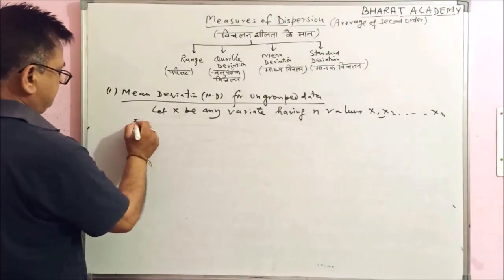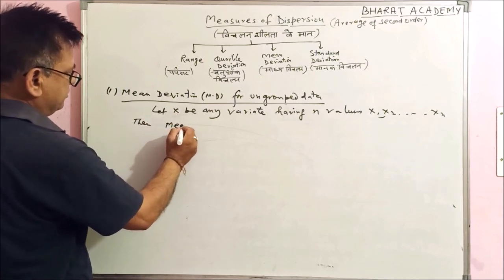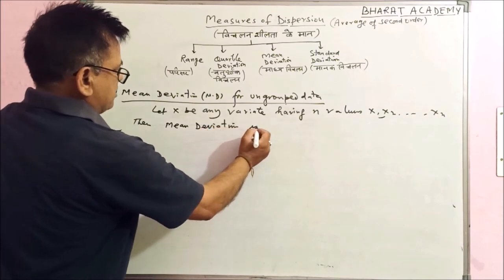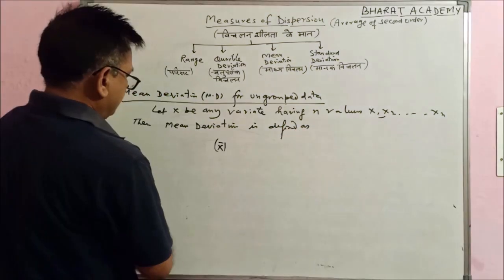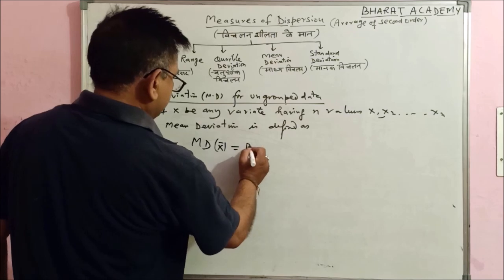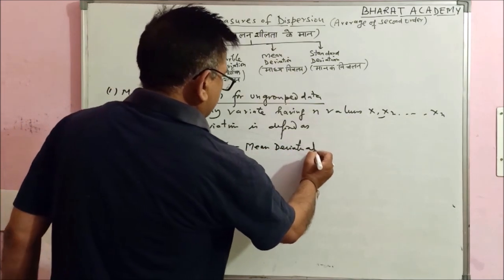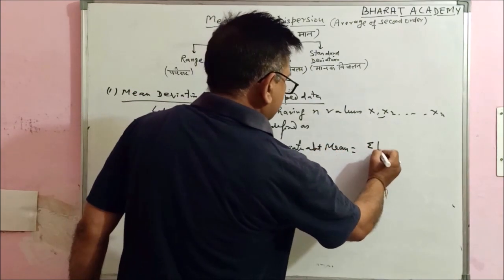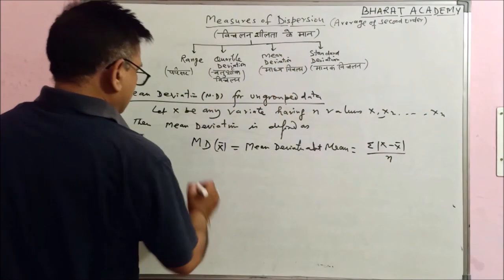So then mean deviation is defined as MD about x bar, mean deviation about mean. This is mean deviation about mean. It will be summation of the absolute value of x minus x bar upon n.